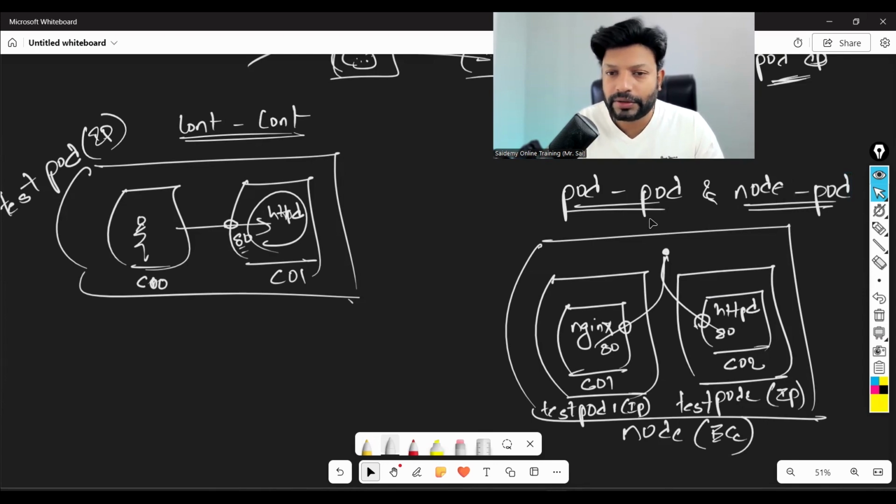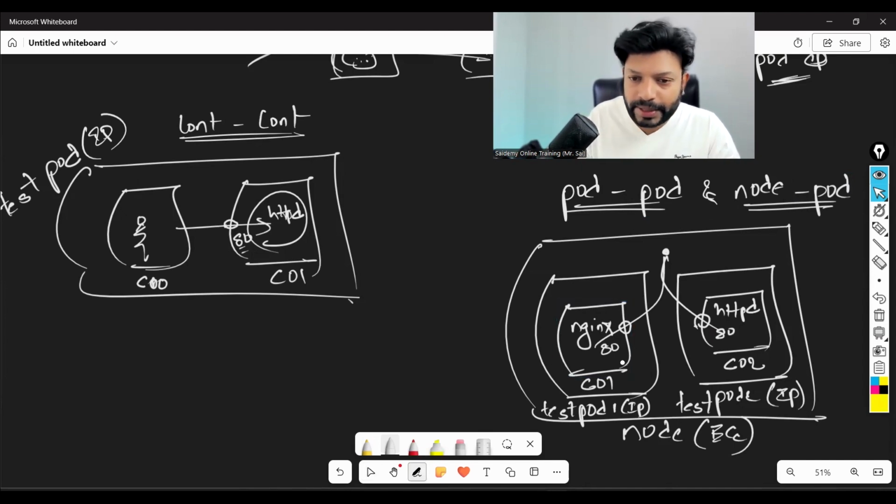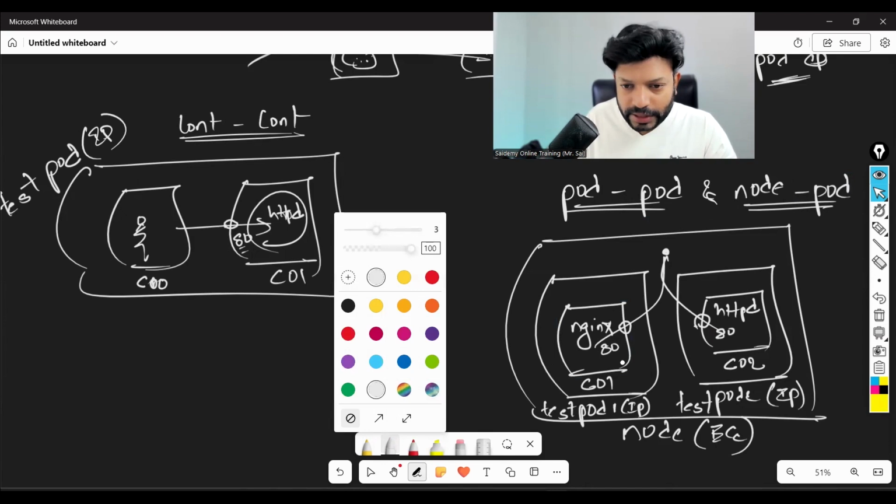Okay, now let's test pod to pod as well. That means you are in one container inside a pod, and you try to access the other pod's container application. So I'll sit here, in the first container. From here, can I access this application or not? I will use pod2 IP address, colon 80. So I should be able to see HTTPD.